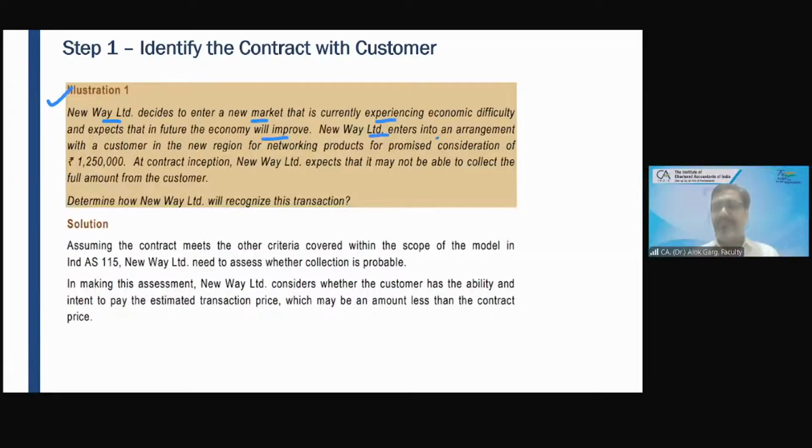New Way Limited enters into an arrangement with a customer in the new region for supplying networking products for promised consideration of 12,50,000. At contract inception, New Way Limited expects that it may not be able to collect the full amount from the customer. Determine how New Way will recognize this transaction.